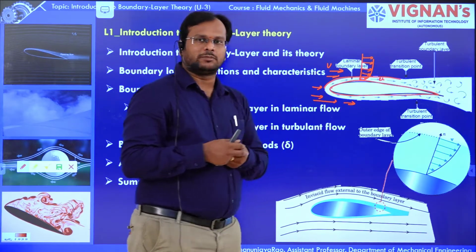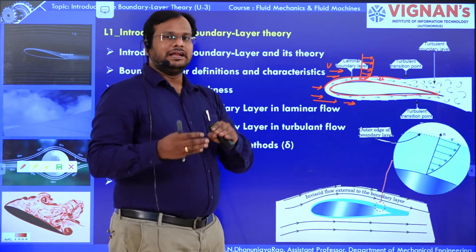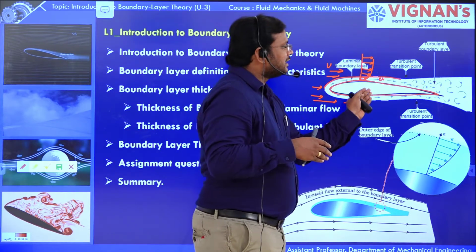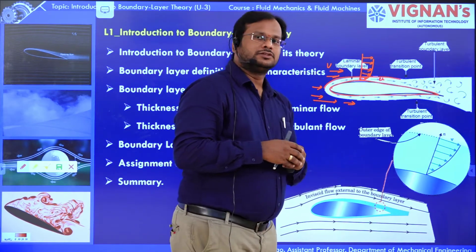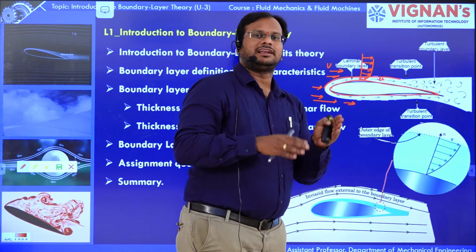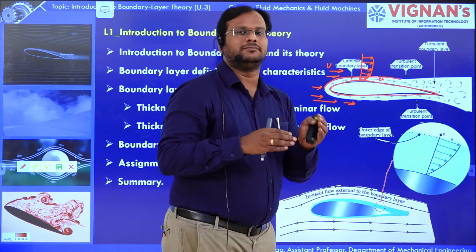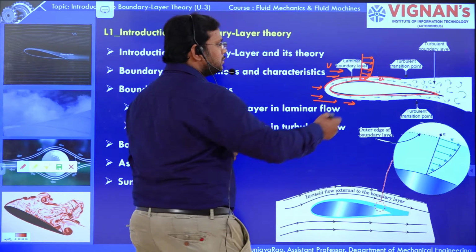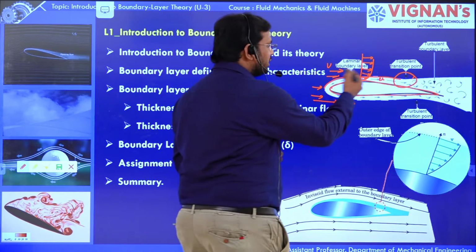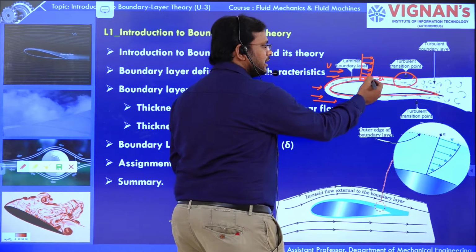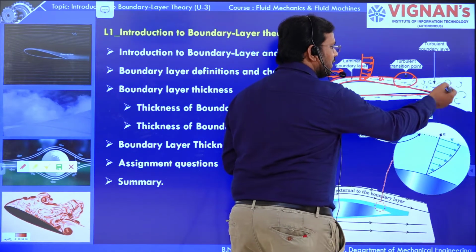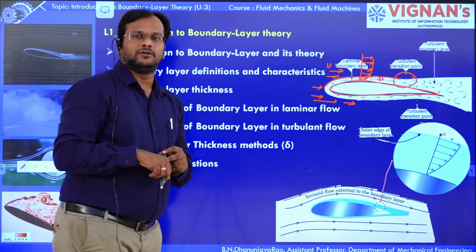The flow in the boundary layer is laminar. Later it is transformed to a turbulent boundary layer. The flow is transformed to turbulent, so there is a transition in between laminar and turbulent, in which laminar flow becomes turbulent flow. So this is the transformation region. Here you can see that the flow is laminar in the laminar boundary layer region, and there is turbulent flow that you can observe in the turbulent flow region.